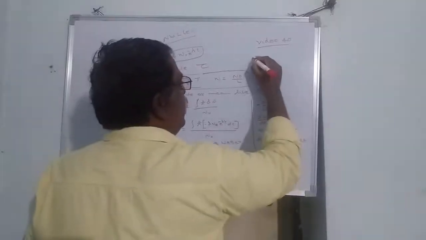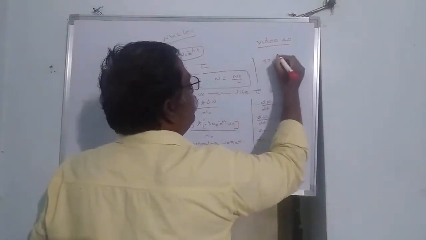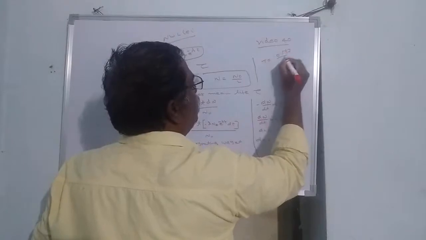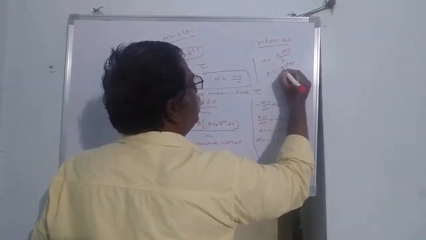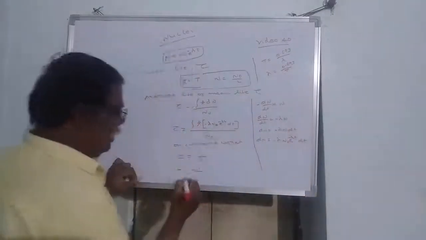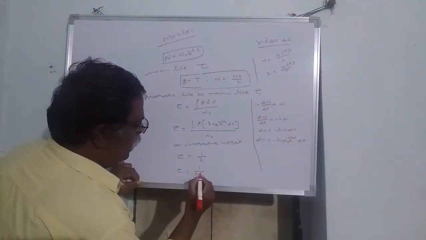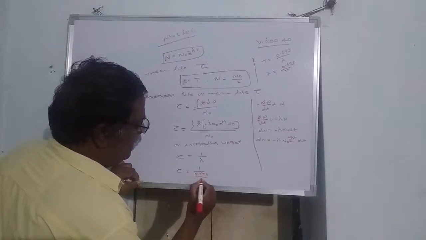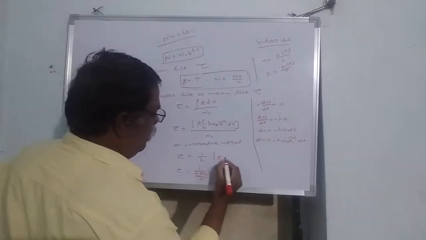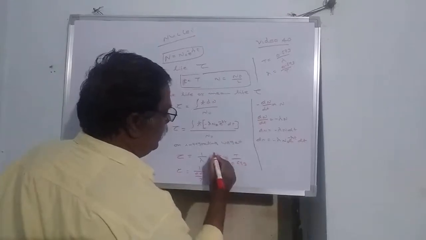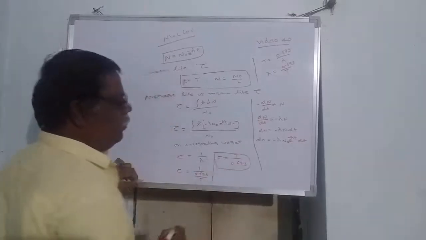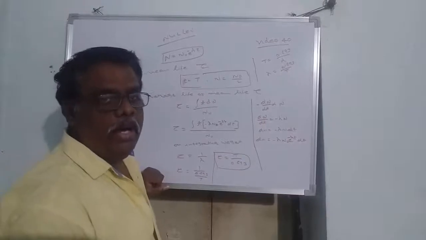So we have already calculated the half-life T is equal to 0.693 by lambda. Therefore lambda is equal to 0.693 by T. Substitute the value 0.693 by T in the place of lambda. So therefore tau is equal to T by 0.693.